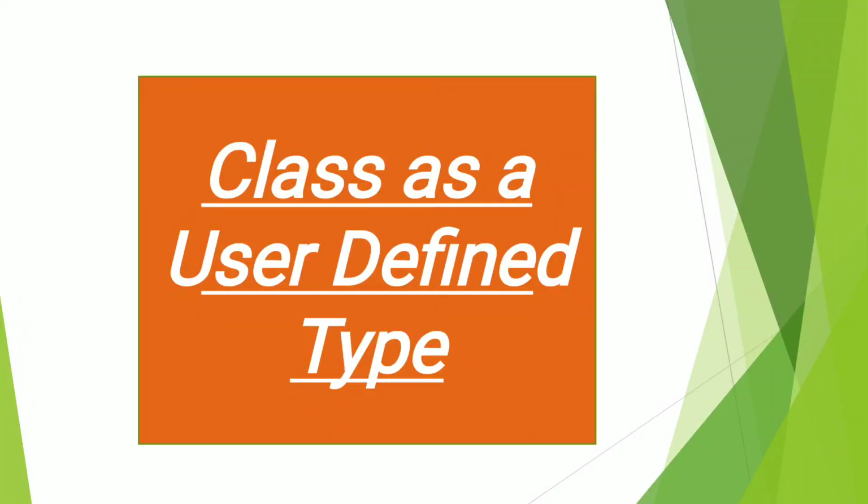Class as a user-defined type. It has attributes or fields or member variables. It has constructors. It also has a behavior or public interface or functions.